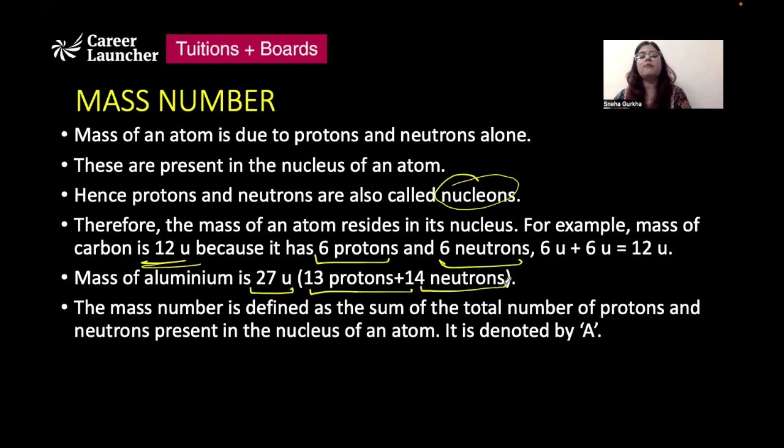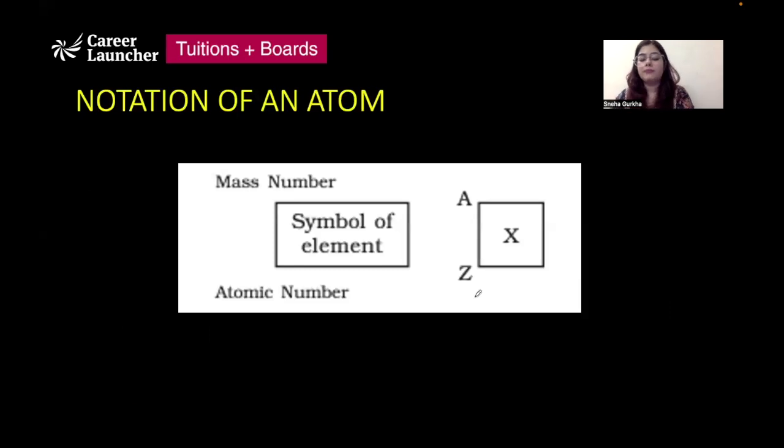So to determine the mass number of any element, we need to get a sum total of the protons and neutrons that are present in the nucleus of that atom, and mass number is denoted by A. Now, whenever we have to denote an element, how do we denote it? For example, let's say nitrogen.